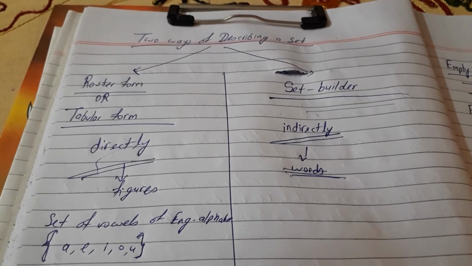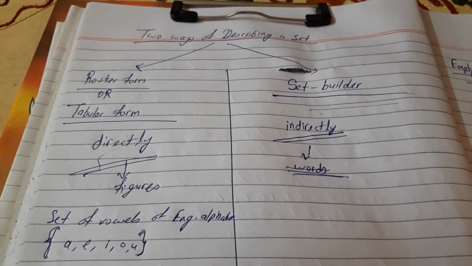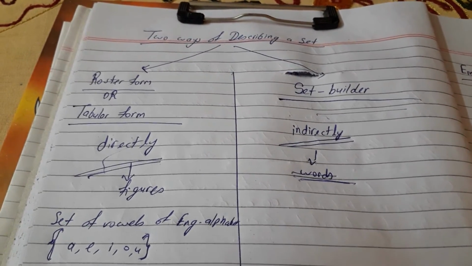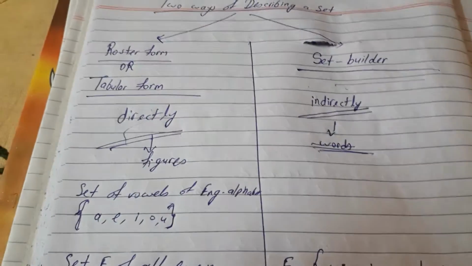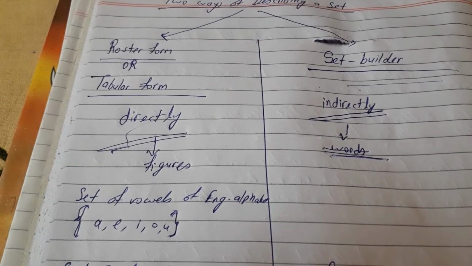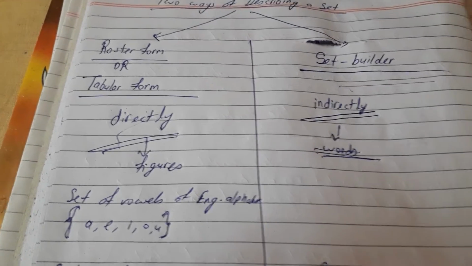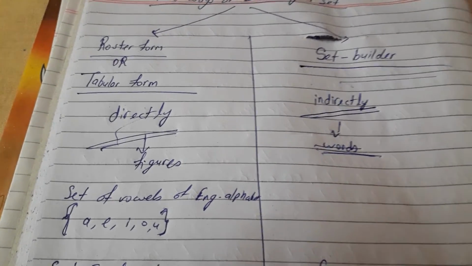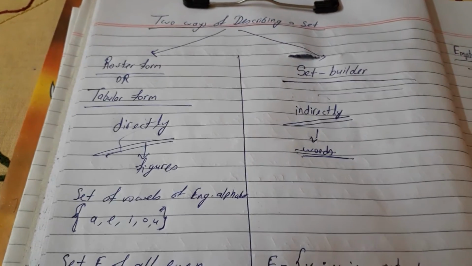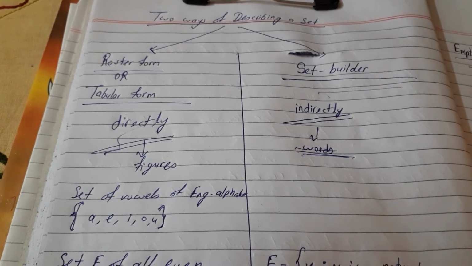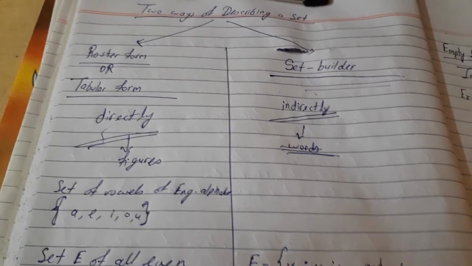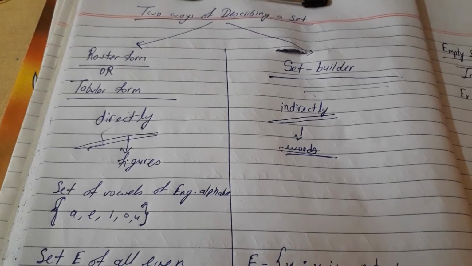I think the concept of set builder form and roster form is clear to you. In set builder form you write the elements in words, and in roster or tabular form you write the elements of the set directly in figures. Both are the same set: in roster form you write the elements directly, and in set builder form indirectly in words.